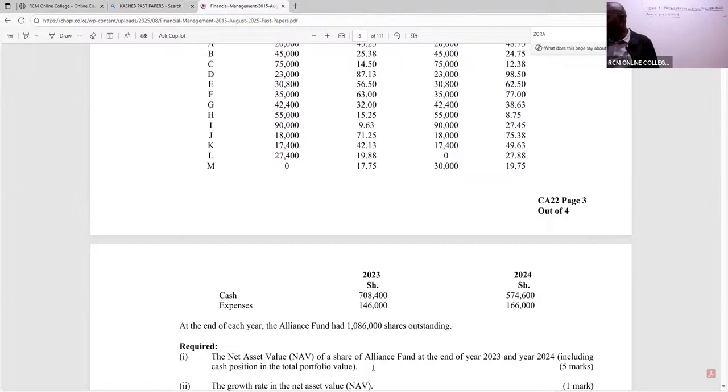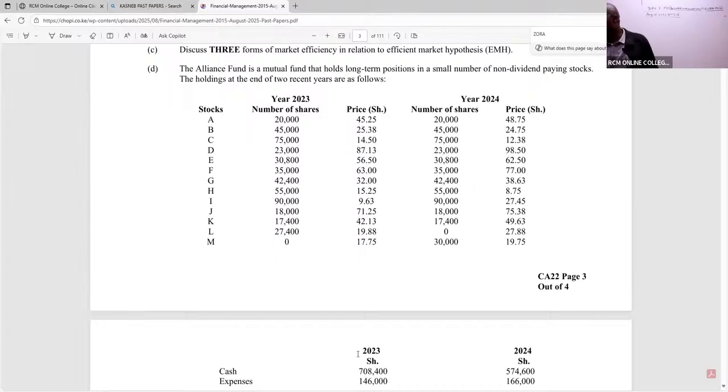Then the growth rate in the net asset value, and you can see here we are really guiding you. Ladies and gentlemen, if you are my student, whenever you go to an exam and you realize you're not able to understand things that are being asked, there are simple basics we expect you to know.